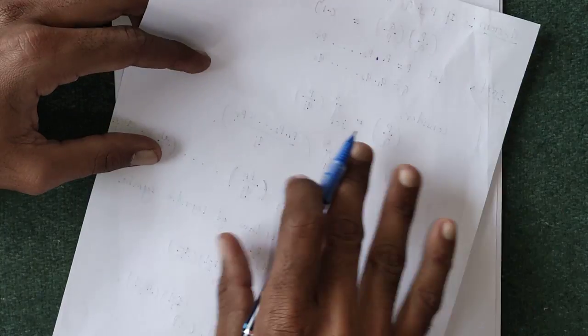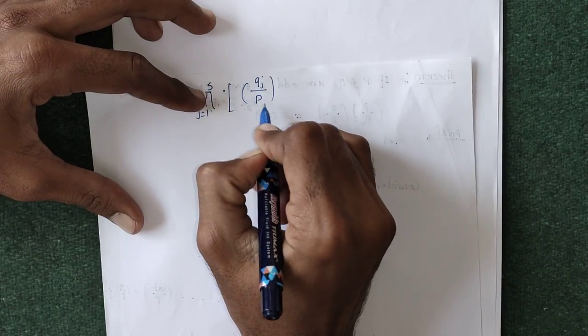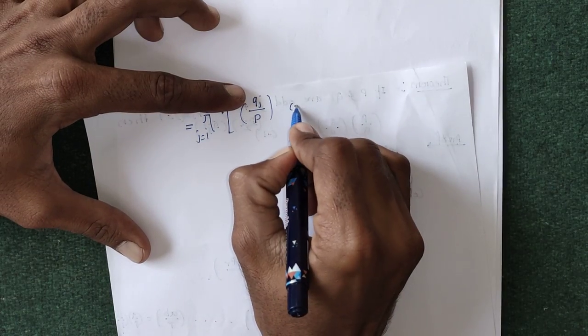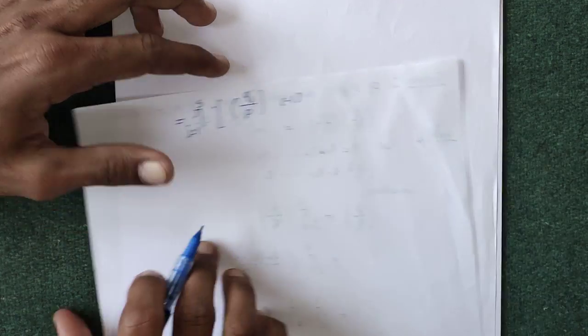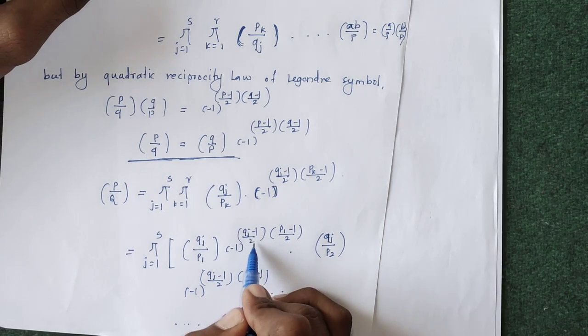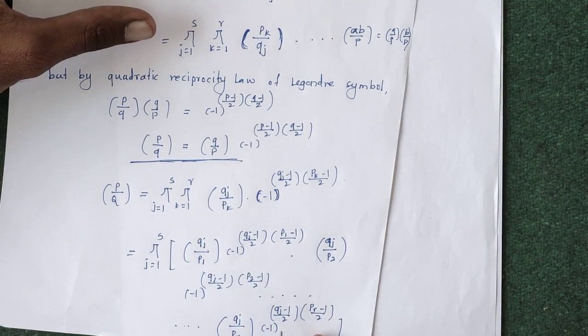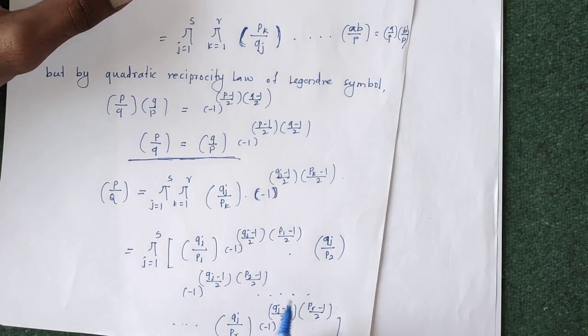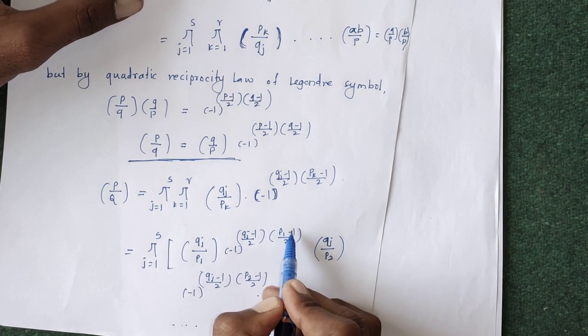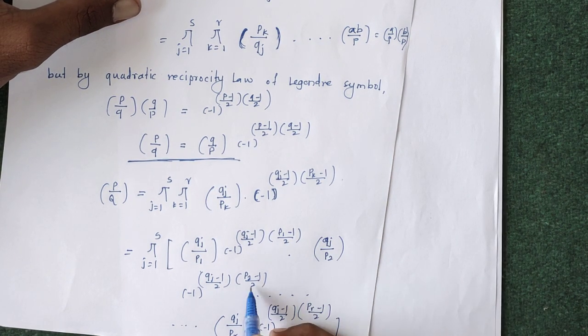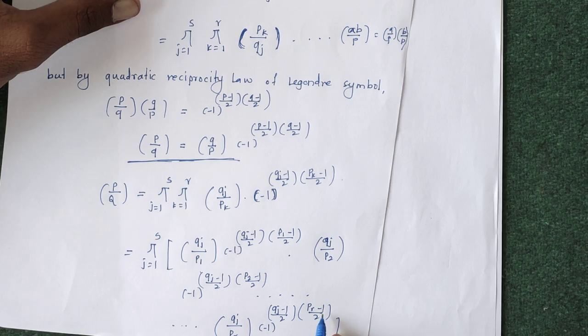So just writing this Legendre symbol of Qj by P, and now minus 1 to the power Qj minus 1 by 2. Here again, Qj minus 1 by 2 is common, and here minus 1 to the power P1 minus 1 by 2, minus 1 to the power P2 minus 1 by 2, up to minus 1 to the power PR minus 1 by 2.